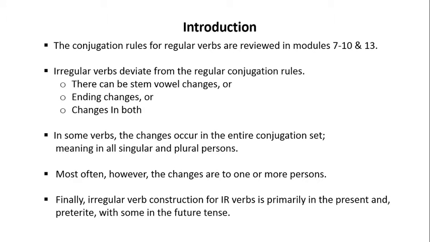By way of introduction, the conjugation rules for regular verbs are reviewed in modules 7 through 10 and 13. Irregular verbs deviate from the regular conjugation rules. There can be stem vowel changes or ending changes or changes in both. In some verbs, the changes occur in the entire conjugation set, meaning in all singular and plural persons. Most often, however, the changes are to one or more persons. Finally, irregular verb construction for IR verbs is primarily in the present and the preterite, with some in the future tense.